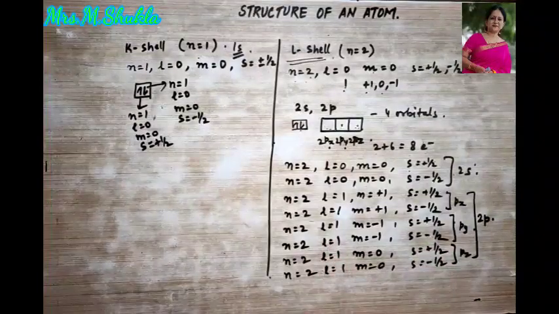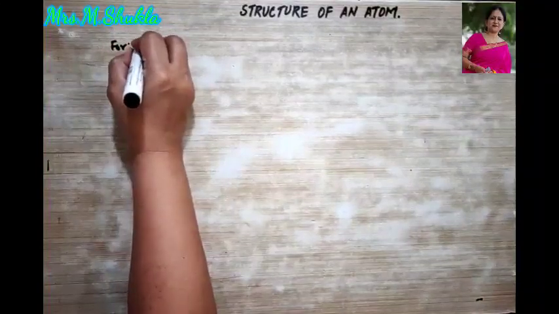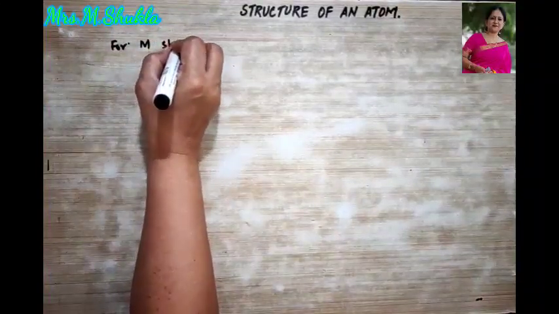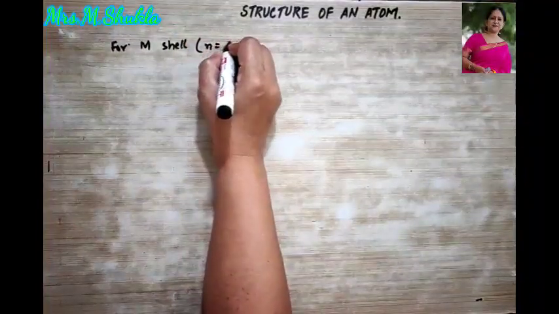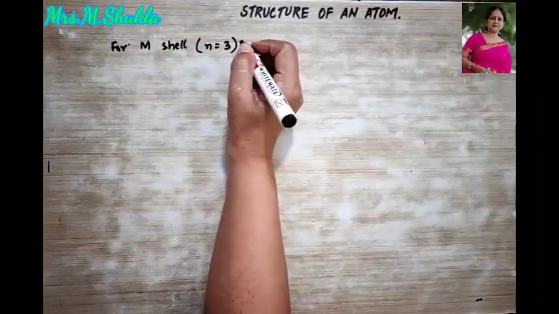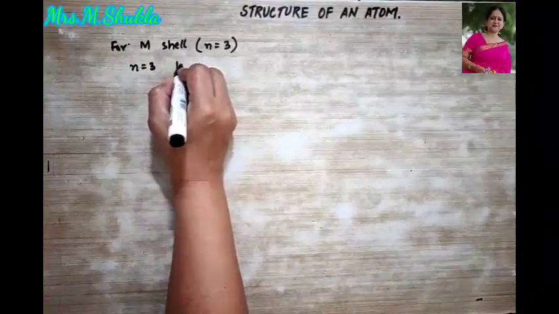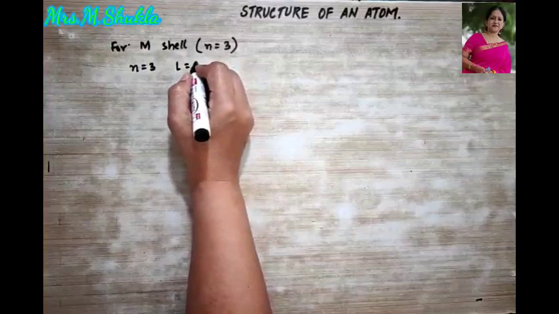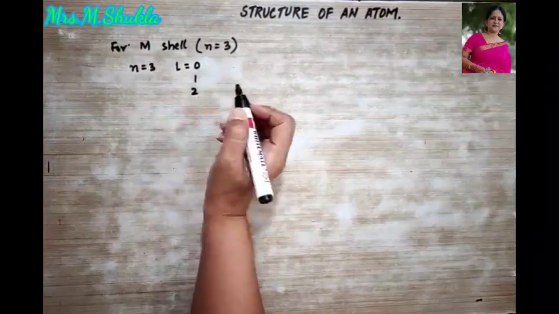Now let's talk about M shell. So if I'm talking about M shell, then n will be equal to what? 3, right? So over here, when n is equal to 3, then your l could be equal to 0, it could be 1, it could be 2.